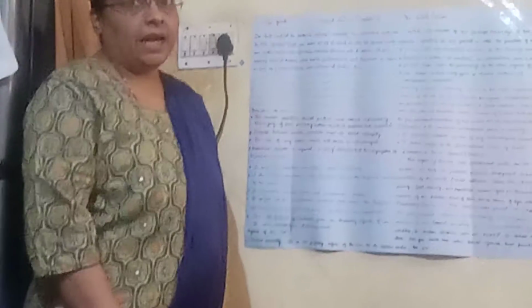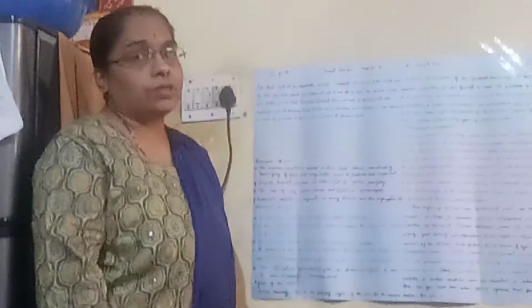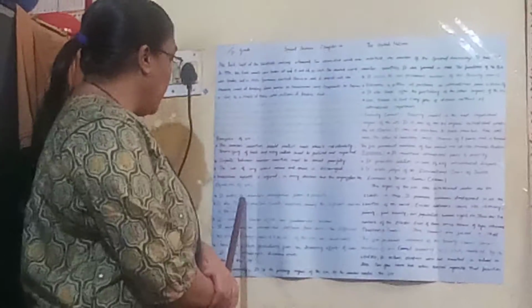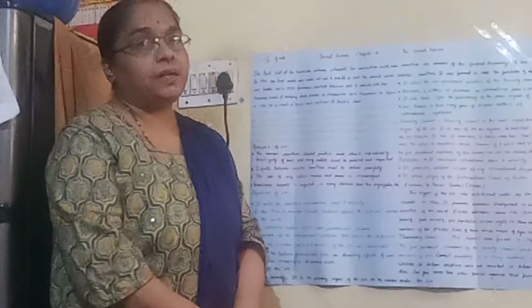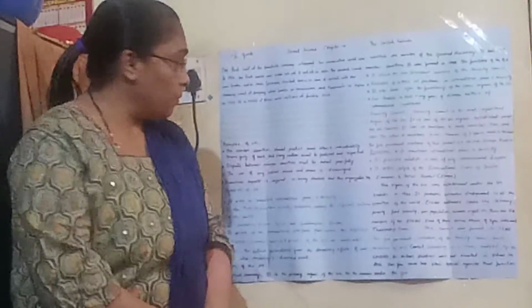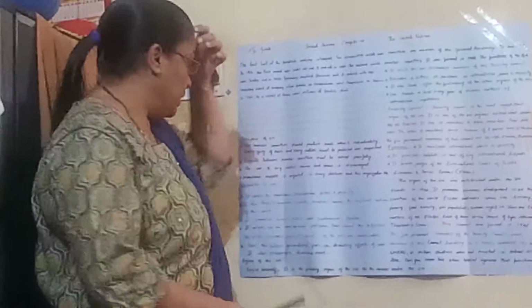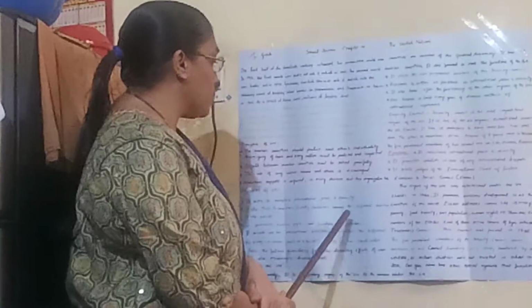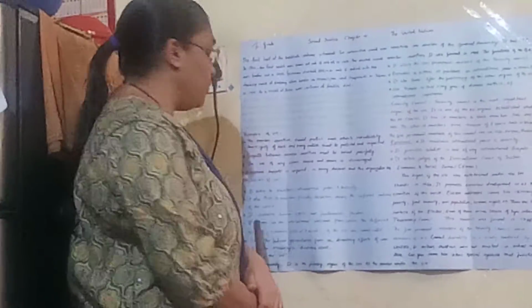Now come, let us learn the objectives of UN. The main objectives are: it aims to maintain international peace and security. Not only any particular country's peace, it wants international level peace and harmony as well as security. It also strives to maintain friendly relations among different nations of the world.